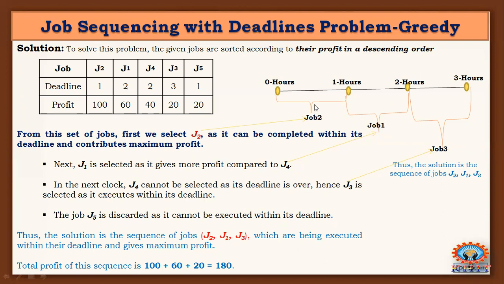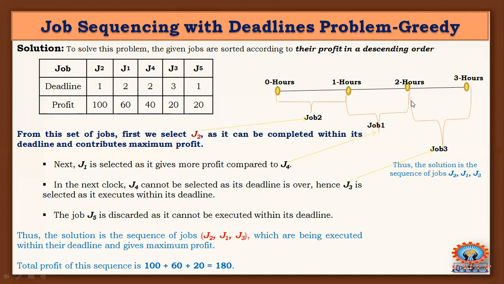So in the first 1 hour, job 2 is completed, and from 1 hour to 2 hours, I can complete job 1 also. Now I can gain the profit. If I complete job 2, the profit is 100. Then I complete job 1, the profit is 60. Total 160 rupees I can earn here.